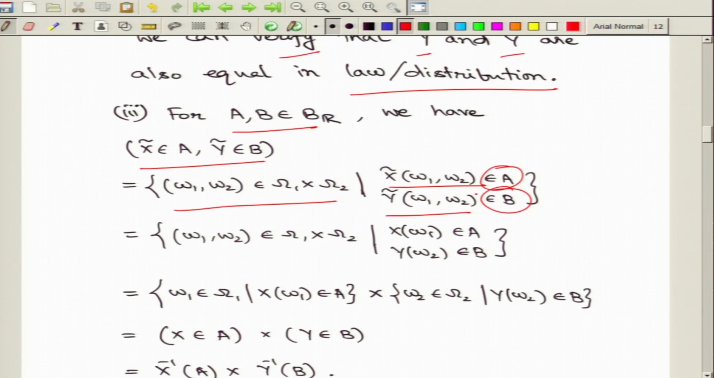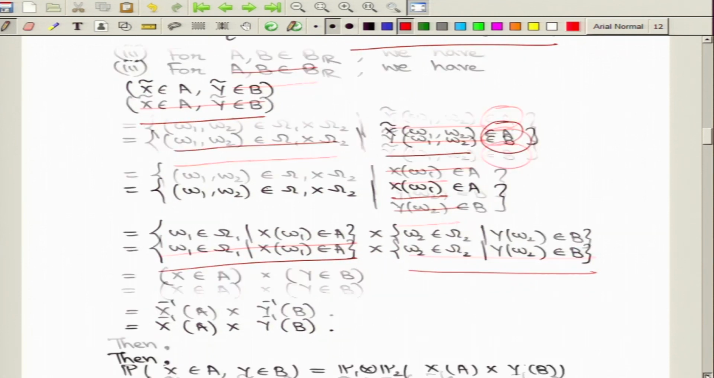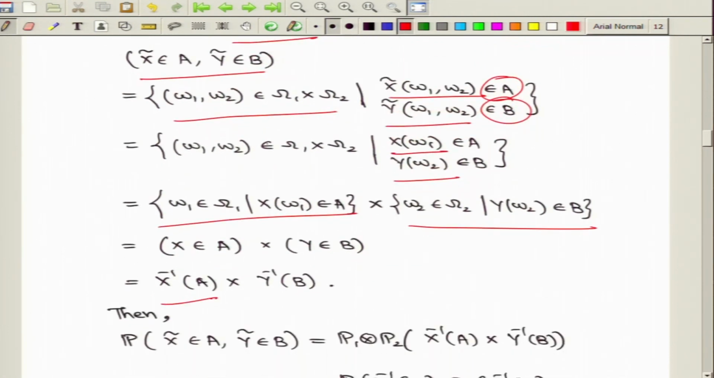Now, as per the definition of x tilde and y tilde, these values are nothing but X of omega 1 and Y of omega 2 respectively. Therefore, you can rewrite these conditions, essentially splitting up the variables, one in terms of omega 1 and another in terms of omega 2. You end up having these product type sets, which are the pre-images of the set A under X and the pre-images of the set B under the mapping Y.